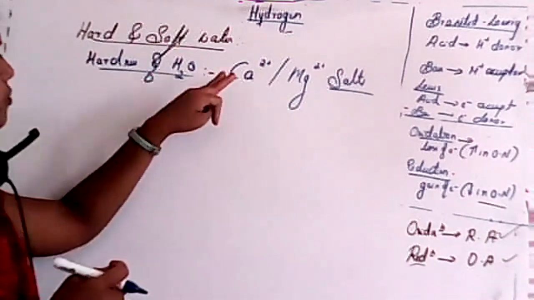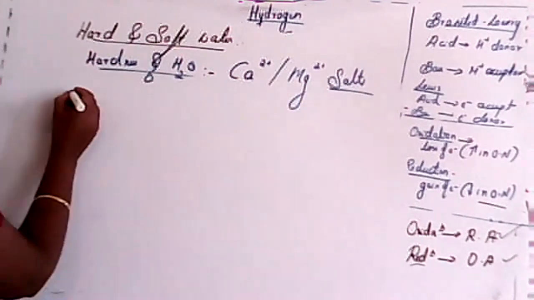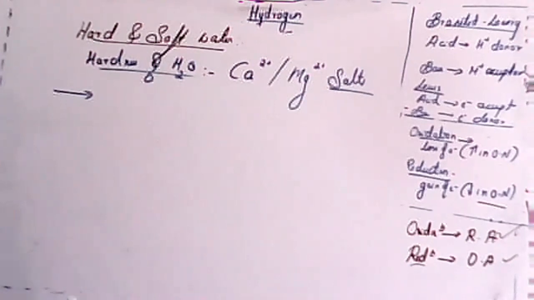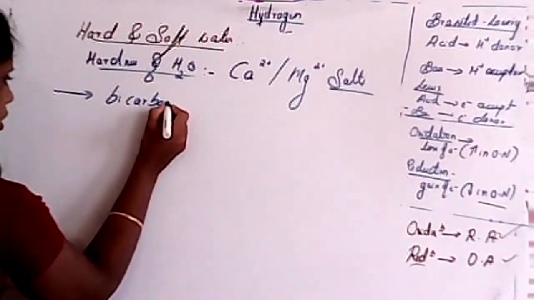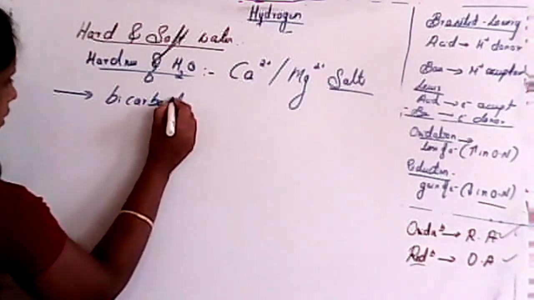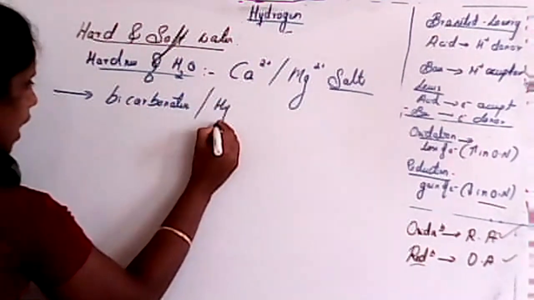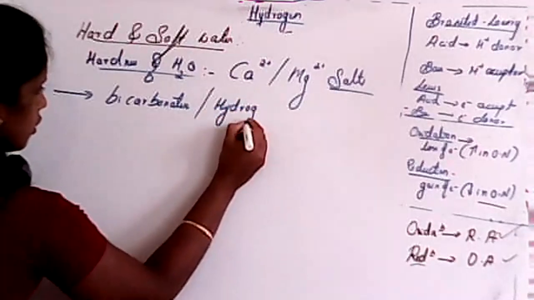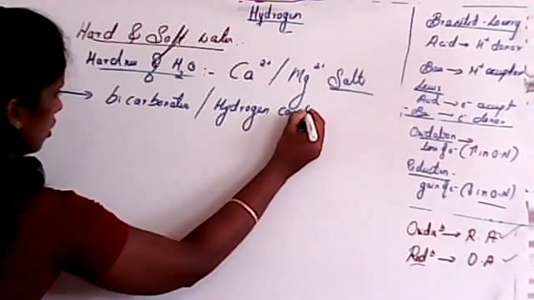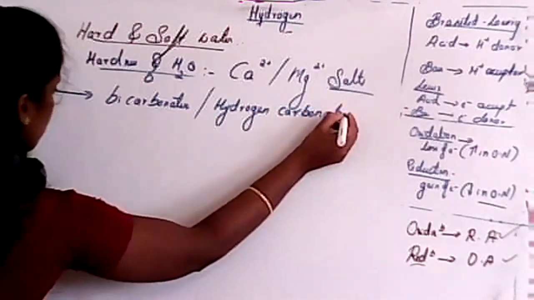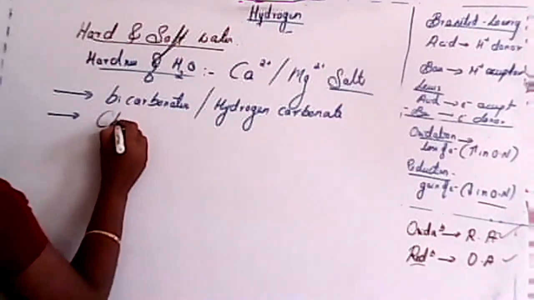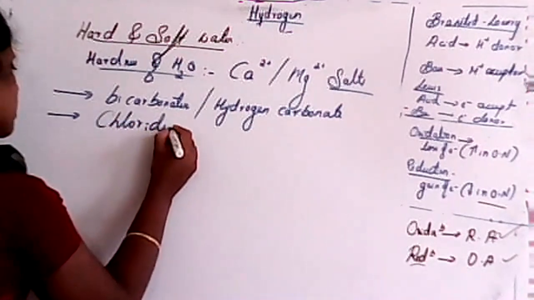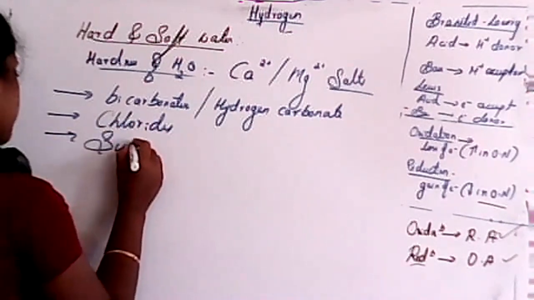Salts of magnesium and calcium will be there in the form of bicarbonates, which is also known as hydrogen carbonate, or else in the form of chlorides, or in the form of sulfates.